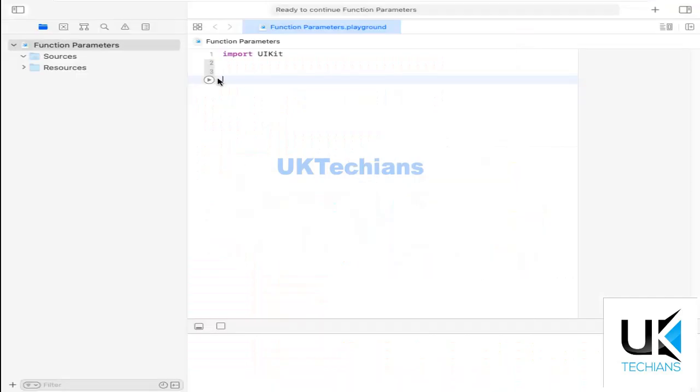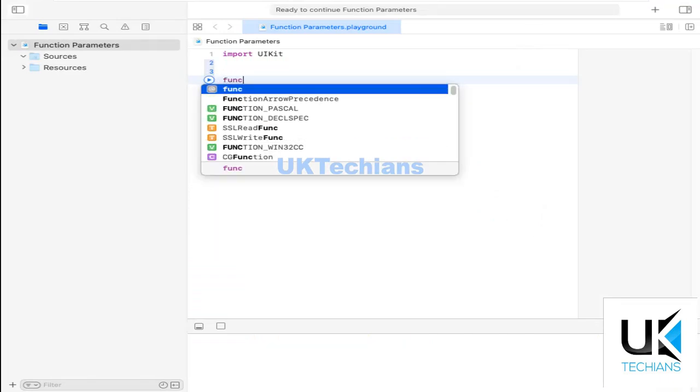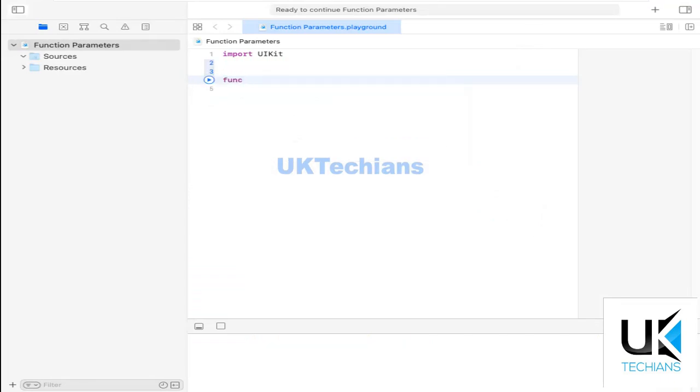So let's begin. Whenever we want to describe a function, we have to use the keyword func. Then we have to define the name of the function, set user, and then we have to define here parentheses and then these curly brackets. In the previous tutorial I said I will describe the use of these parentheses. So today is the day when I define the use of these parentheses, right?